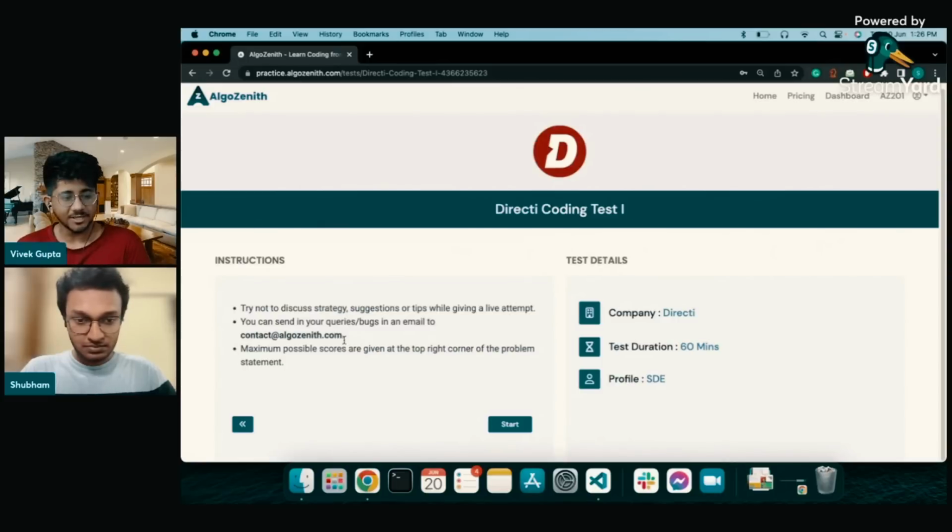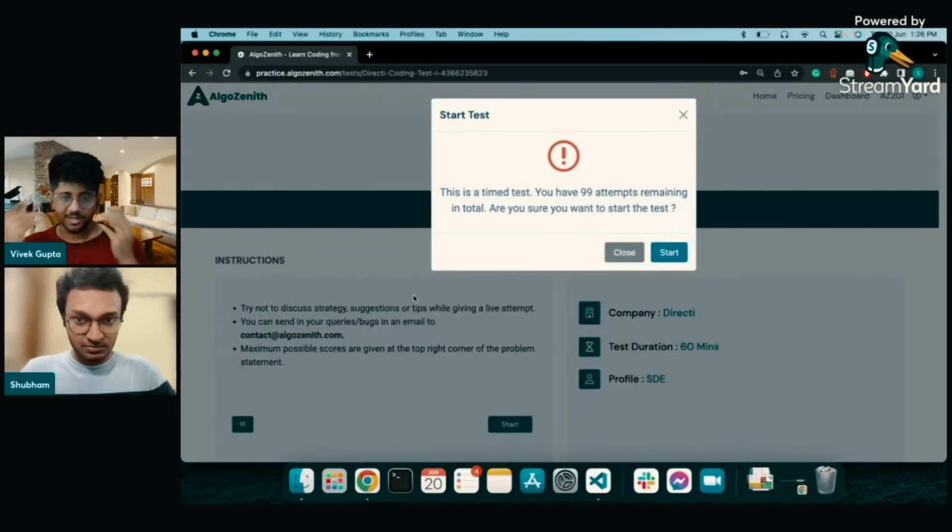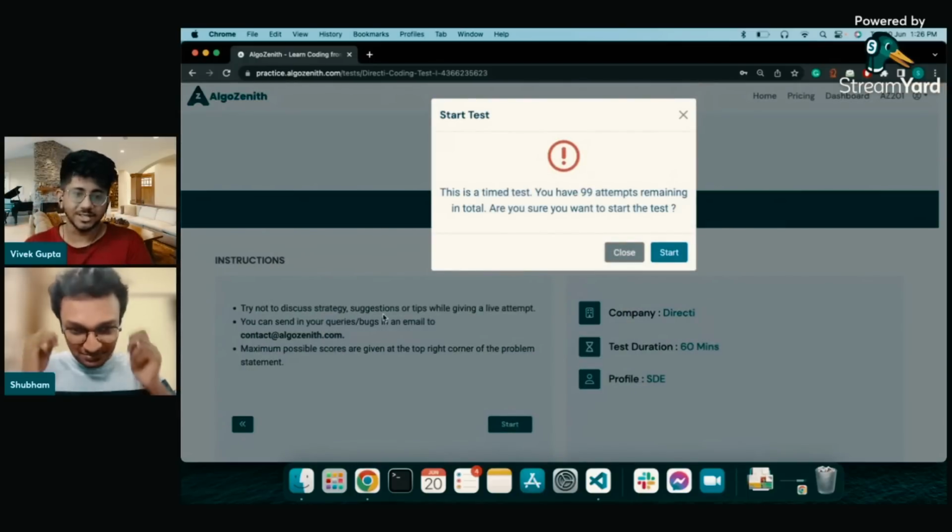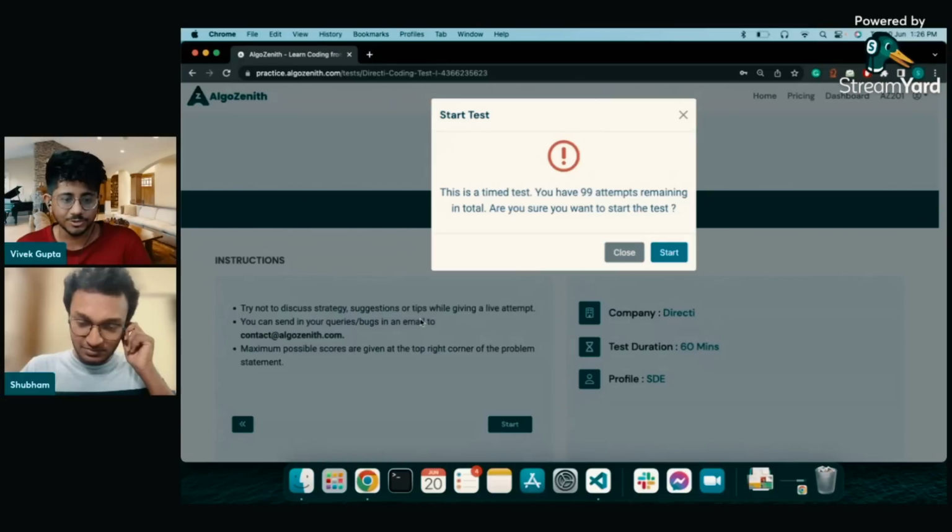Let's get started, Shubham. You can start the test and keep your earphones off so that I can explain things to the audience and you can focus on the test. I'll show them your screen once in a while to discuss what you are doing and what could have been done better. I think you're already pretty good at that, but again, let's discuss. I'll do the commentary part myself.